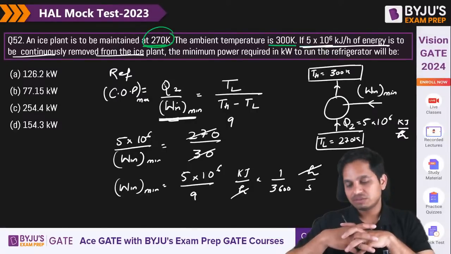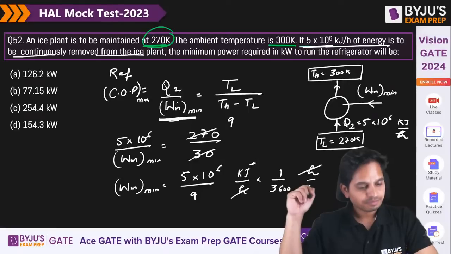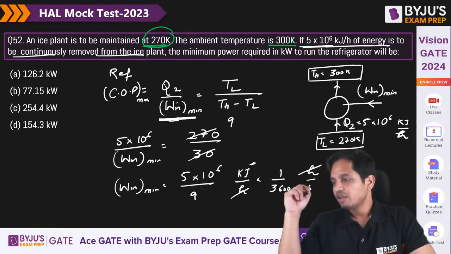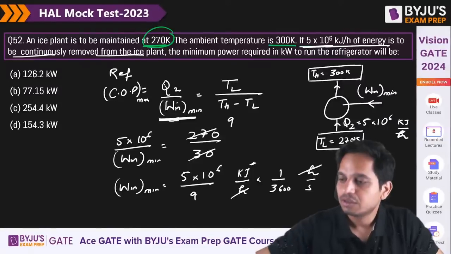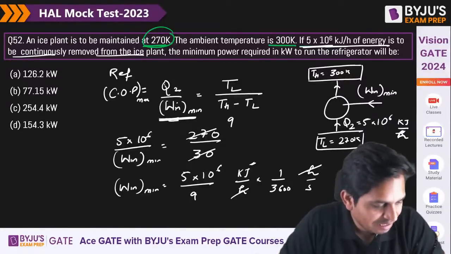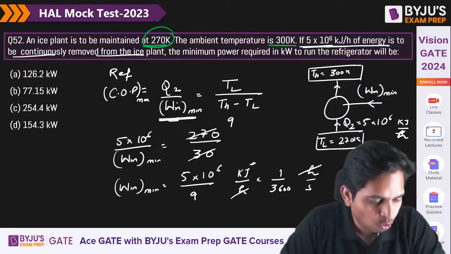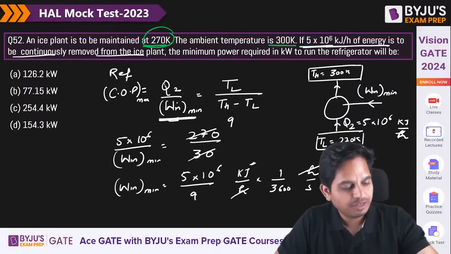Is it in watts? No, this is in kilojoule, right? So the answer is D. It should not be in watts.